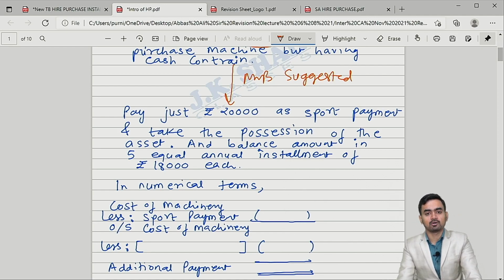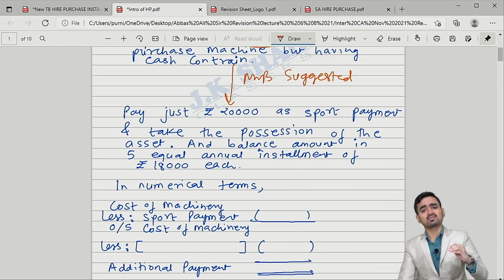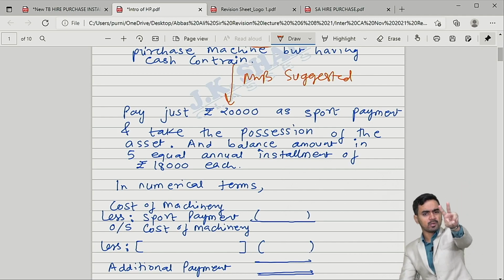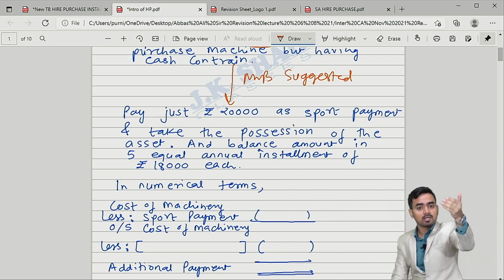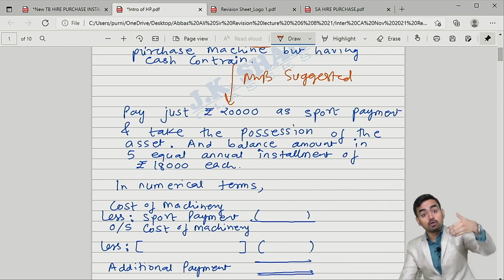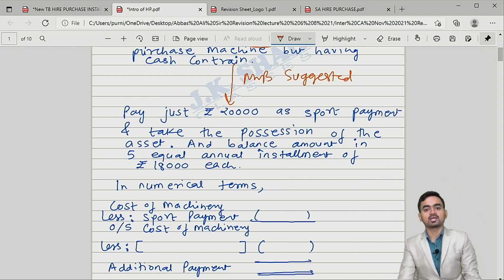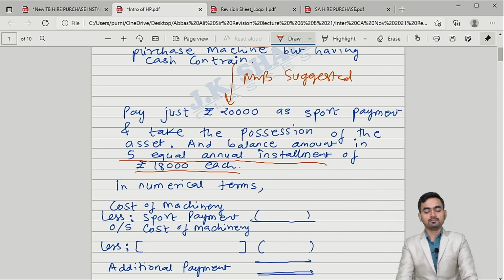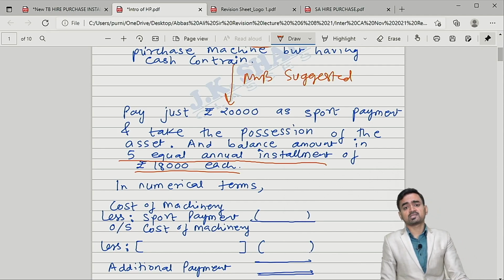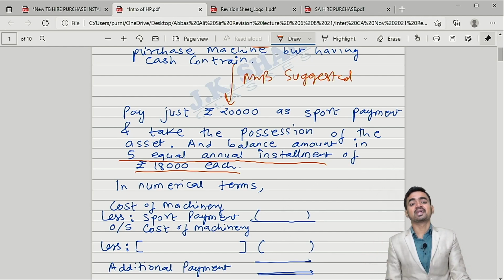Pay just 20,000, the money which you have, pay that much to me, and take the possession of the machinery. Pay 20,000 and take the possession. Ownership will remain with me only. Is it clear? Use the machine, generate the profit, and slowly and gradually in the future pay the amount, and in my example, 5 equal annual installments of 18,000 each. So what is the suggestion of Mr. B? Pay rupees 20,000 right now and pay the remaining amount in 5 installments of 18,000 each.